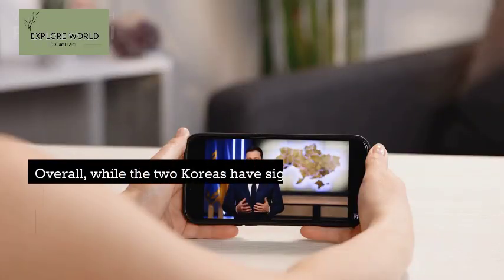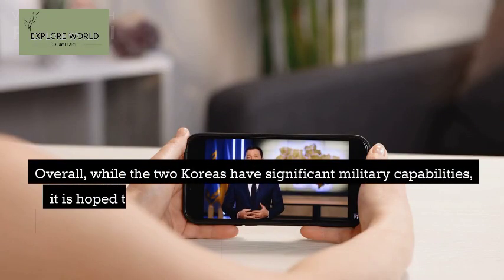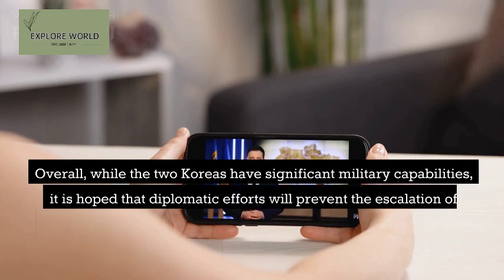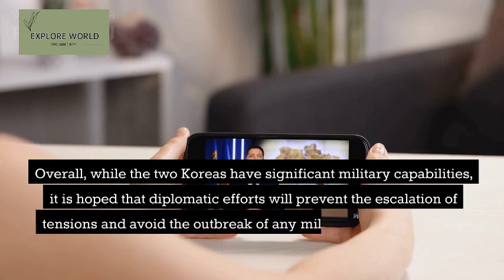Overall, while the two Koreas have significant military capabilities, it is hoped that diplomatic efforts will prevent the escalation of tensions and avoid the outbreak of any military conflict between them.